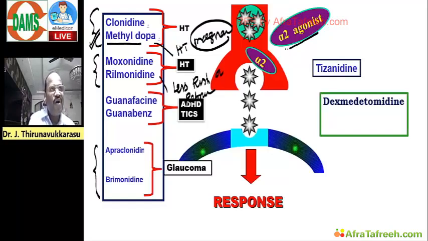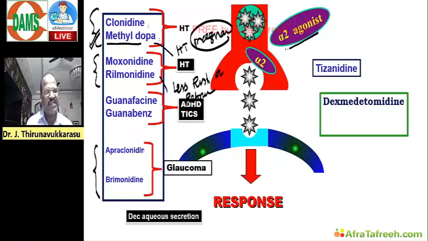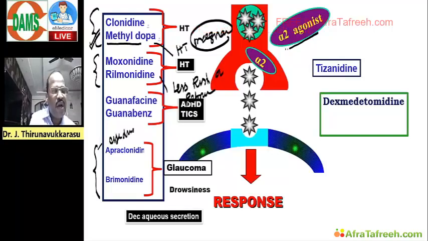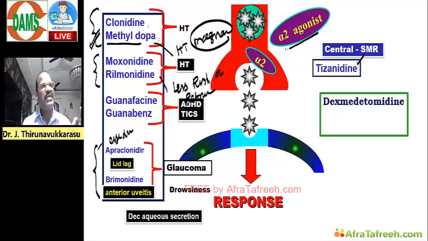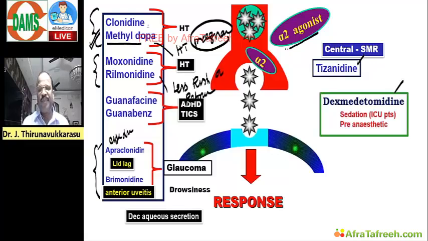Once again, alpha 2 agonists may cause drowsiness, so unsafe in children. And apraclonidine as an eye drop, locally it may cause one thing called lid lag. Brimonidine causes uveitis. All this you must revise. And tizanidine, important centrally acting skeletal muscle relaxant. And finally, dexmedetomidine. It is a favourite question, so this can be repeated in NEET also. Dexmedetomidine is useful for pre-anesthetic medication and for sedation.